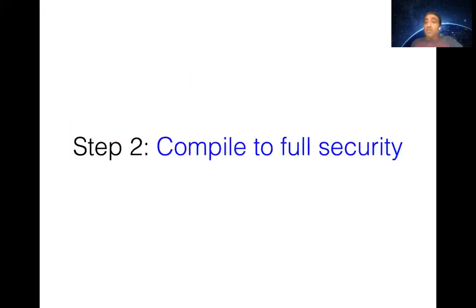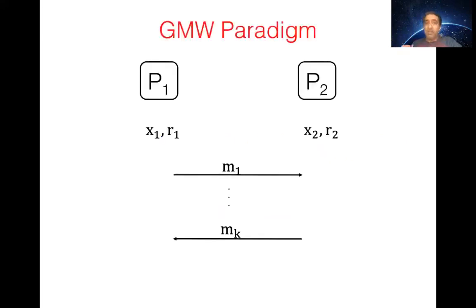The second step, as we mentioned, is to compile to full security. And in the past decade, there have been several works on doing this step and improving the efficiency, moving from passive to active. There have been really beautiful techniques. But what we are going to do is revisit the classics, and we are going to try to use the classic GMW paradigm, which roughly proceeds as follows.